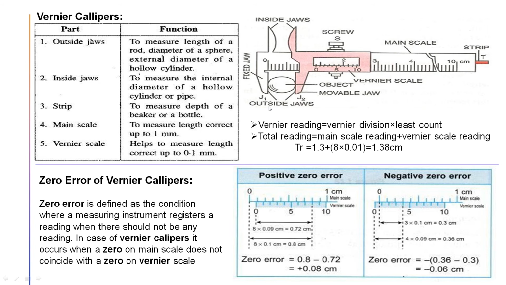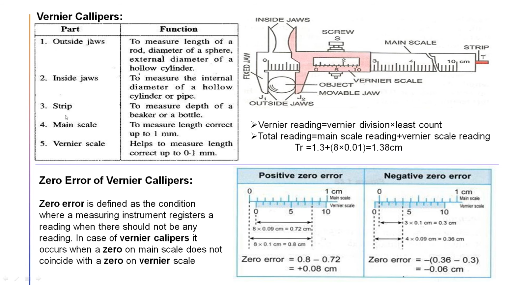So these are the outside jaws. By the outside jaws, you can find the diameter of a ball, the diameter of a pipe, the diameter of any object you can measure. And these are known as the inside jaws. Assume I want to measure a hollow cylinder, like the inner diameter of a bottle or the inner diameter of a pipe, how can we measure it? As it is stretched, this jaw can stretch, so by that we can measure it.